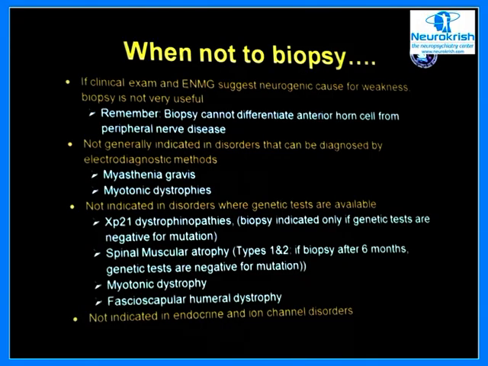Spinal muscular atrophy, this is one very important feature I would like to tell you: if you biopsy the patient before 6 months of age, the onset of disease in these conditions is anyway in utero to 6 months of life, or to 18 months of life. If you do a biopsy within the first 6 months of life, you will not get any diagnosis on the muscle. And of course, you have the genetic tests available now in India, so you first do the genetic analysis, failing which you do a biopsy, but do the biopsy after 8 months of life.